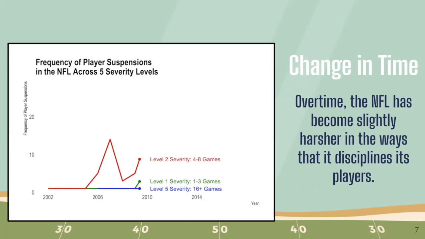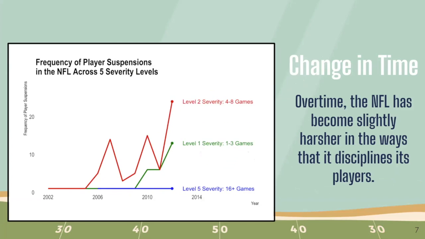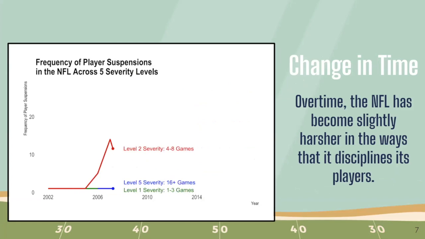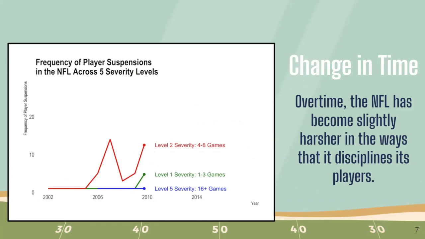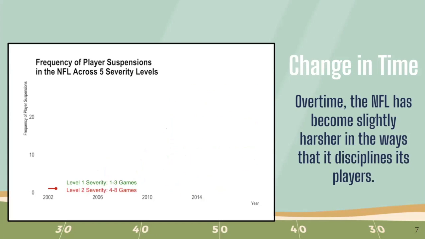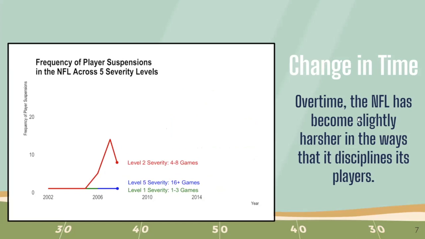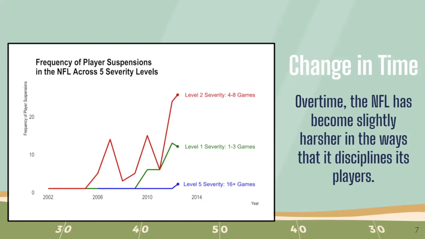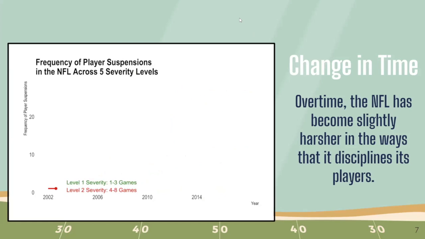It appears that suspensions of level 2 severity are the most popular type of suspensions given, while suspensions of level 1 and 5 severity were given most frequently after 2010. Suspensions of level 5 severity increased in frequency, and suspensions of level 1 severity decreased in frequency towards 2014. So we decided to conclude that the NFL has become slightly harsher in the ways that it disciplines its players.